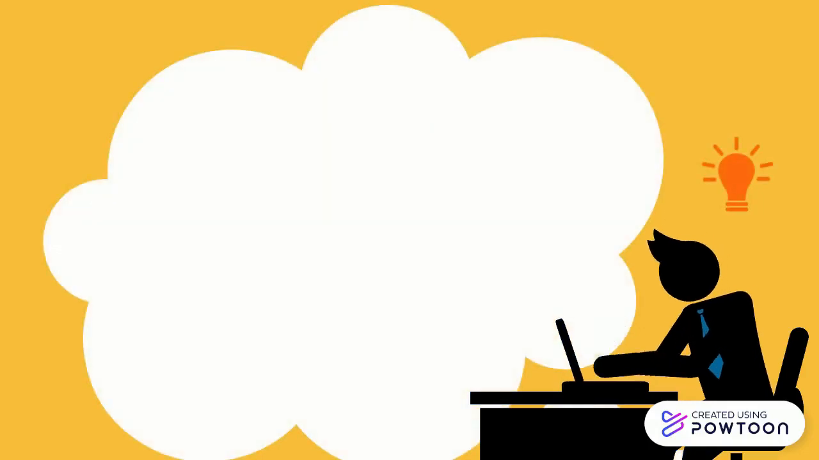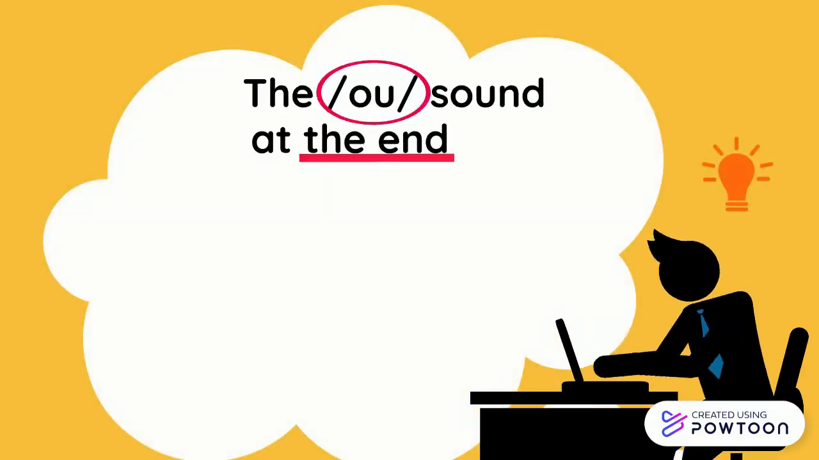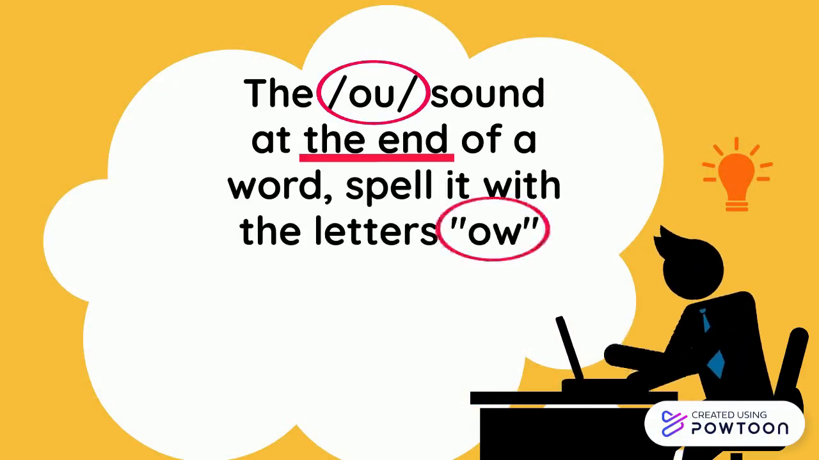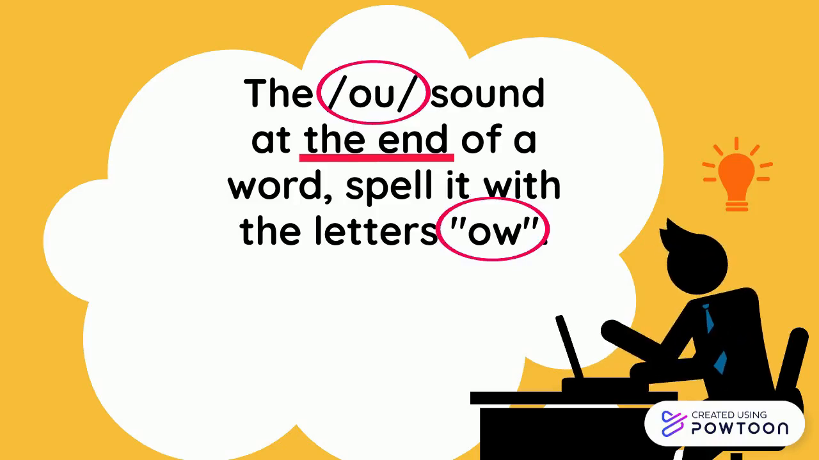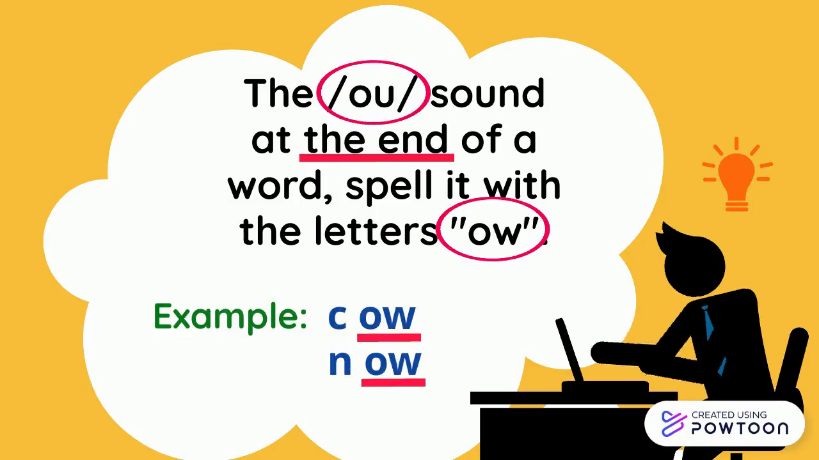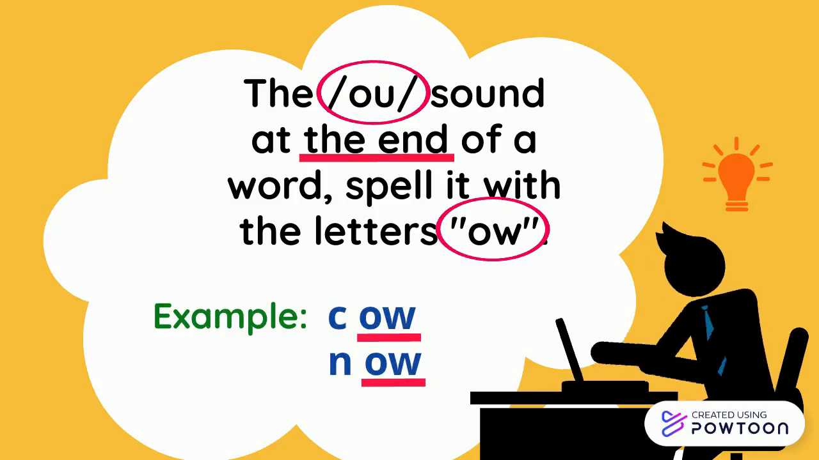Number 2. When you hear the OU sound at the end of a word, you need to spell it with the letters OW. For example, cow. Now. See? The OW at the end of a word.